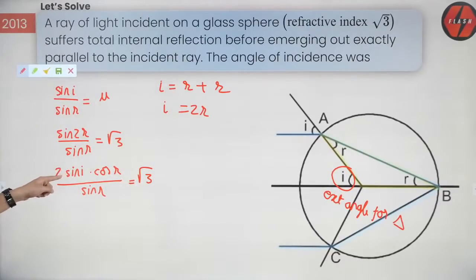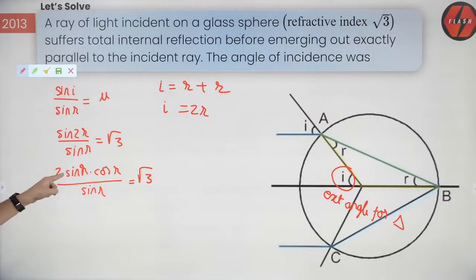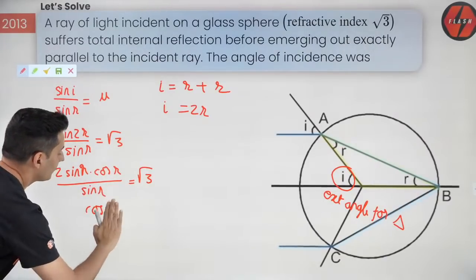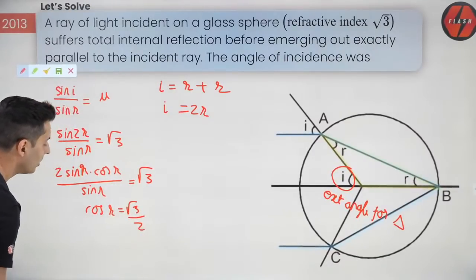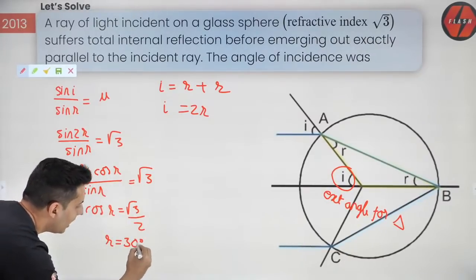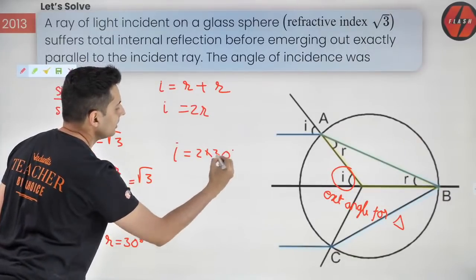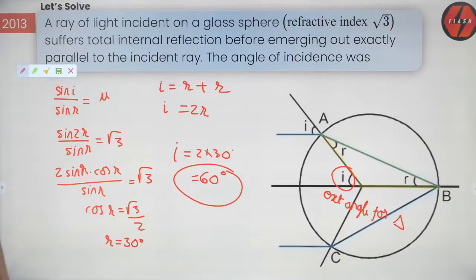Sine R, my bad. Sine R will cancel. Correct? Sine R will cancel. And what will you have? Cos R. So guys, you will just get 2 cos R equals root 3, and that 2 comes below. Whose cos is root 3 by 2? 30 degrees. So R is 30 degrees. So what will be I? 2 times 30, which is 60 degrees. That is your final answer. Yes, that's your answer.